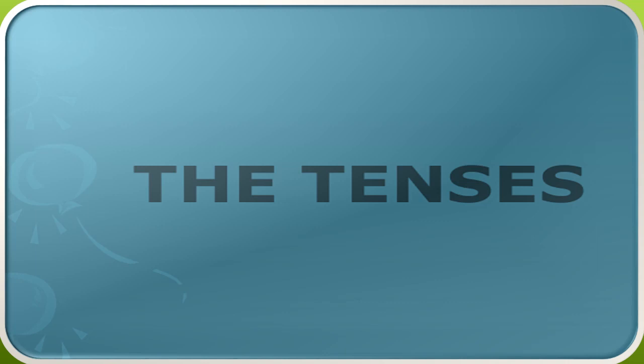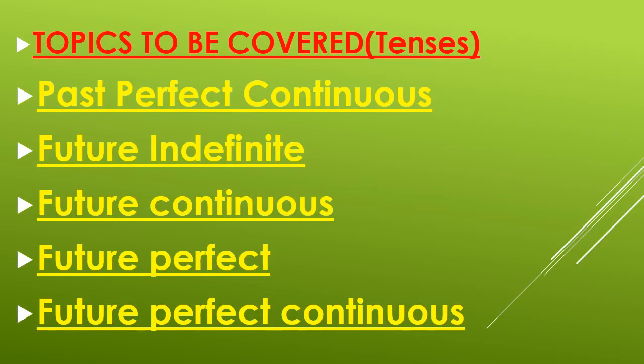So today our topic is the tenses. Topics to be covered today in tenses: past perfect continuous. Then we shall learn future indefinite, then future continuous tense, after that future perfect tense, and then future perfect continuous tense.